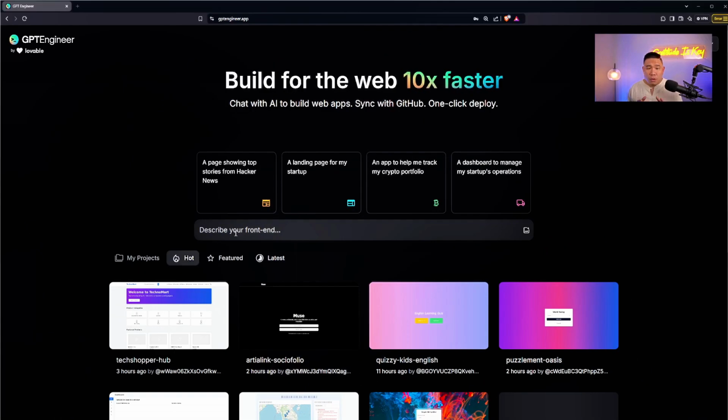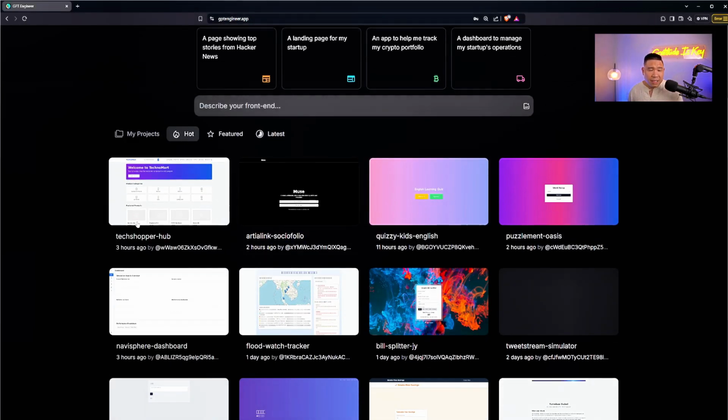Now, the first thing you will see when you get to this website is that you have this box where you can describe your front end right away, and you can start building with this. You can click this little button to attach an image. And you could get this user interface maybe from Midjourney or from Claude if you have already described what you like. Then further down, you see all of these are public projects from the free users.